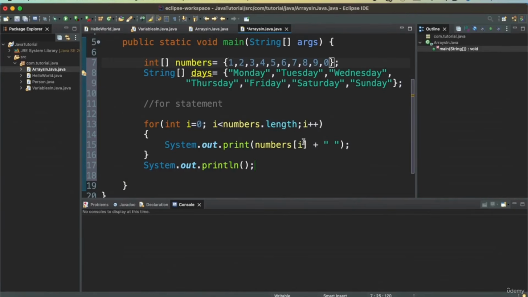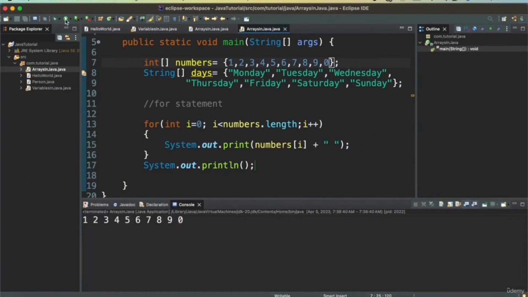Every time this statement is executed, it will increment the i. So first time we will be printing numbers of 0, which is the first index, then numbers of 1, numbers of 2. In that way we can print all the numbers. So let's run this. As we see here, we can print from 1 till the end of the loop.